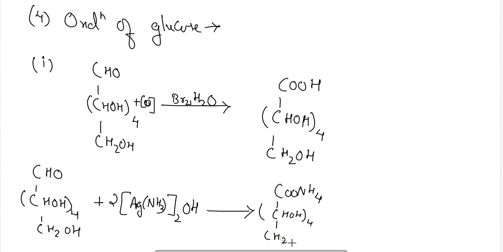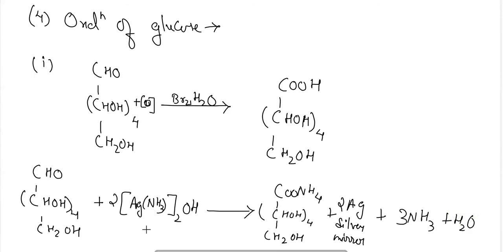The precipitate of silver will be obtained, and a silver mirror will be formed on the bottom of the test tube in which the reaction has taken place, and therefore this reaction is termed the silver mirror test. This is the Tollens reagent.